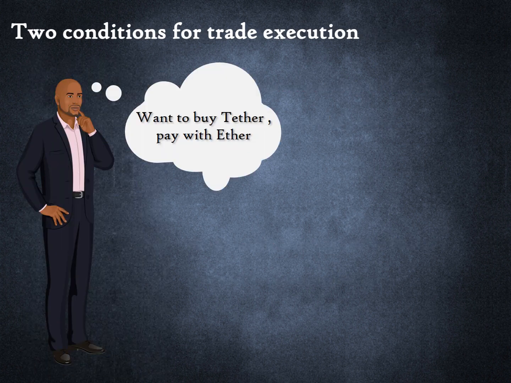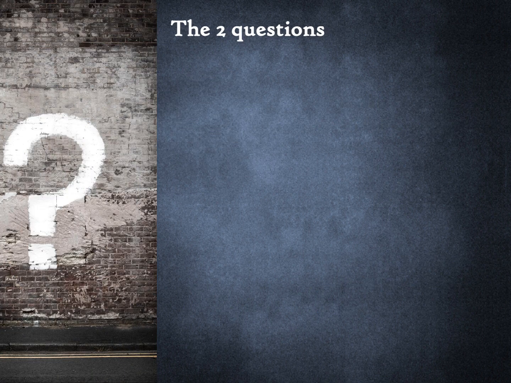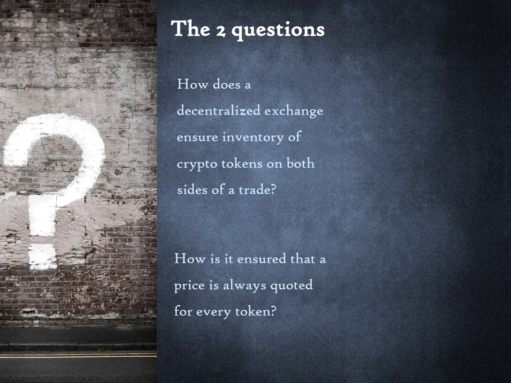Let us get more specific. Consider someone who wants to buy the stablecoin Tether with Ether on Uniswap. For this trade to happen, two things must be true. First, there must be inventory of Tether in Uniswap. Second, Uniswap must quote a price of Tether in terms of Ether. We have to answer two questions. How does a decentralized exchange like Uniswap ensure that there is always an inventory of crypto tokens on both sides of a trade? How is it ensured that a price is always quoted for every token?